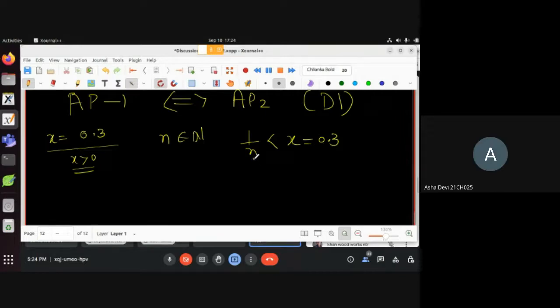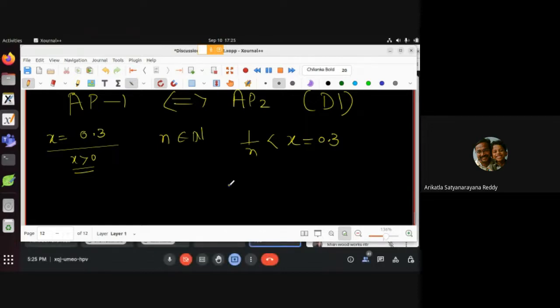सर 1. n equal to 1 ले सकते हैं. 1 by 1 is 1. 1 is less than 0.3? Okay sir, no problem. सर 4. 1 by 4 कितना है? 0.25. 0.25 is less than 0.3. Correct. मैं 1 lakh ले सकता हूँ. n 1 lakh is a natural number. 1 by 1 lakh is less than 0.3.